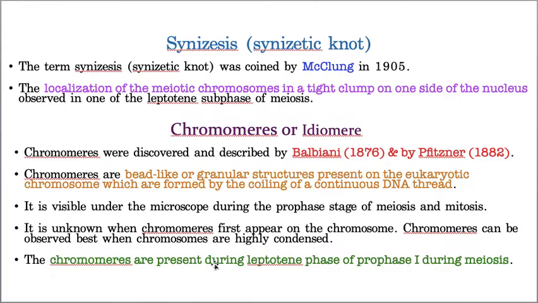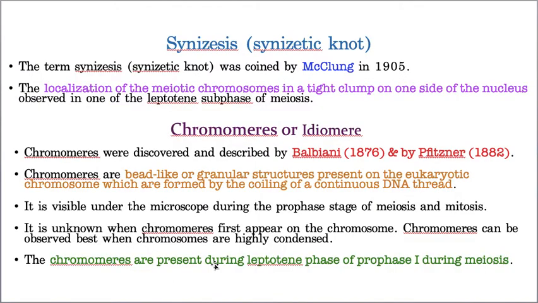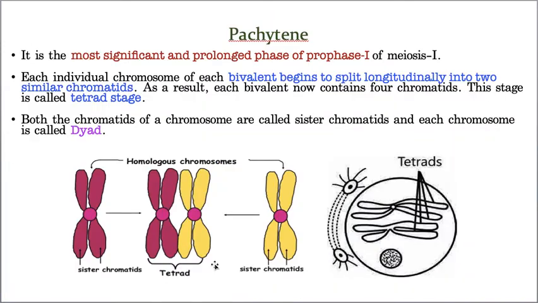And leptotene, hope you remember, in leptotene condensation of the chromosomes takes place, and formation of chromomeres takes place, and the arrangement of the chromosomes takes place in the form of the bouquet stage in animal cells and synizesis in plant cells. So these are the changes of leptotene, and these are the changes of zygotene. Now let us take the third subphase. The third subphase is called pachytene.